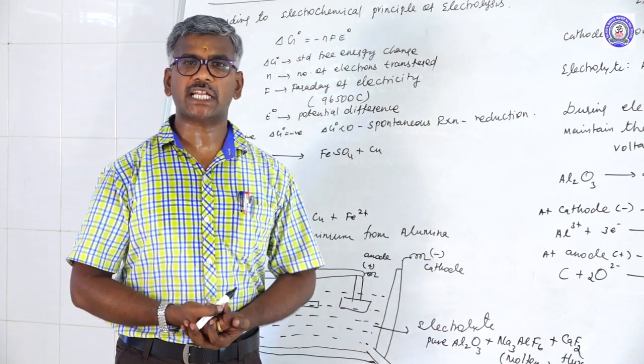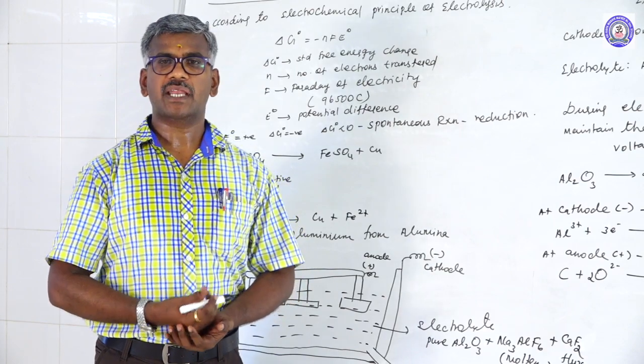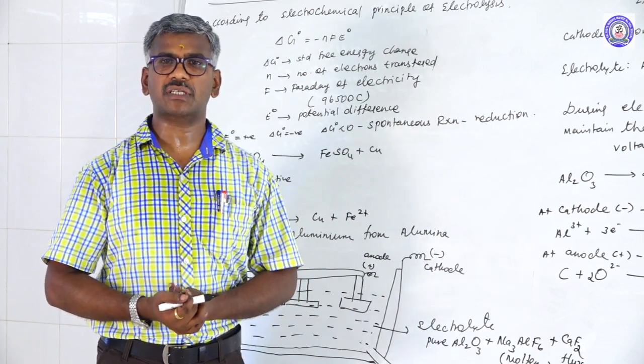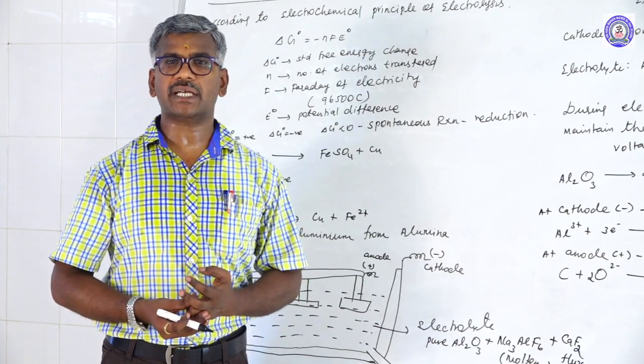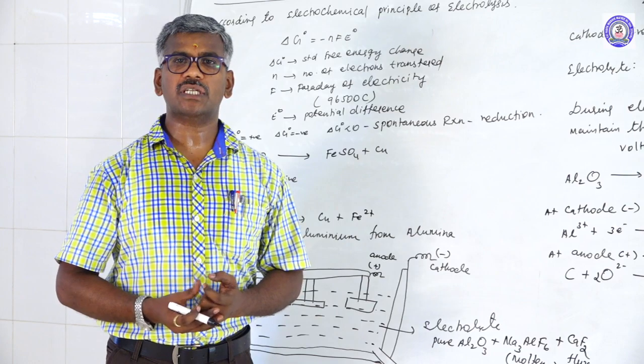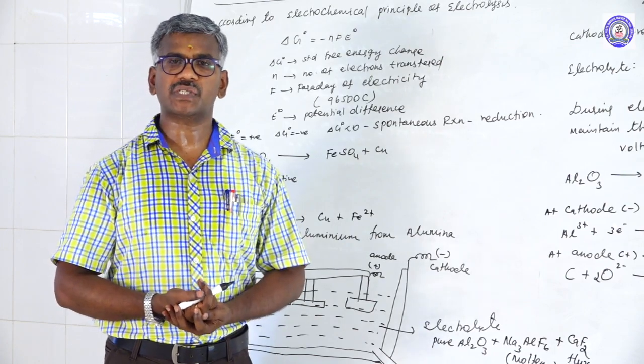What is the definition of metallurgy? The complete extraction of metal from their ores. Next, there are different types of concentration. First one is gravity separation, another one is electromagnetic separation, then flotation, and another one is the leaching process. These are the processes of concentration.